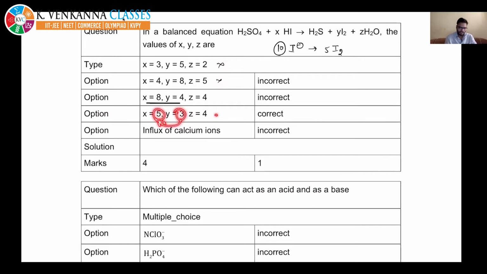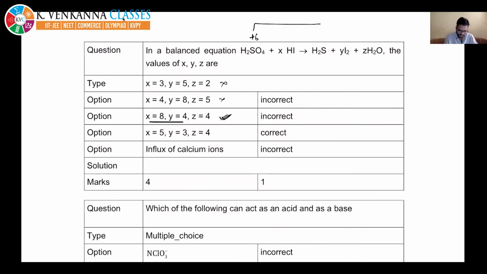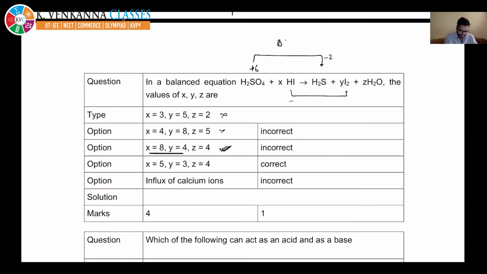Or you can also balance it simply. Sulfur is going from +6 to -2. Iodine is going from -1 to 0. So the change in oxidation number, the valency factor, is 8 in the above case, and here the valency factor is nothing but 1.